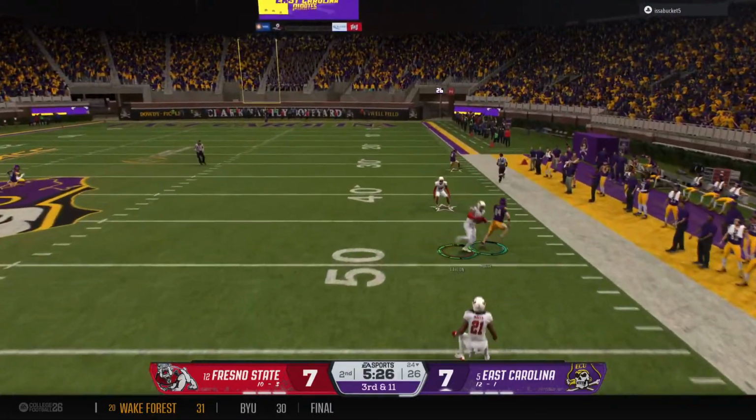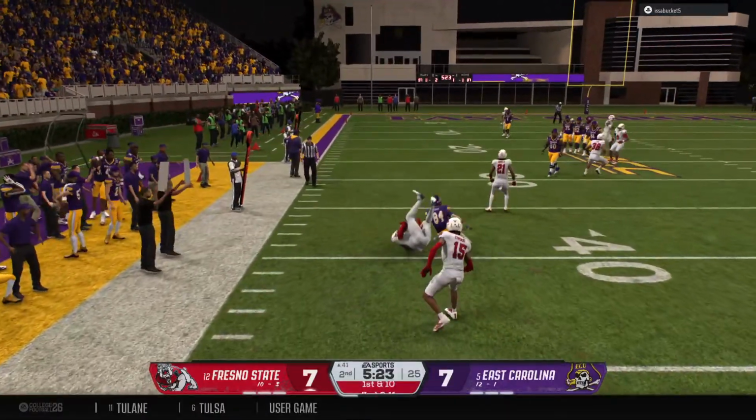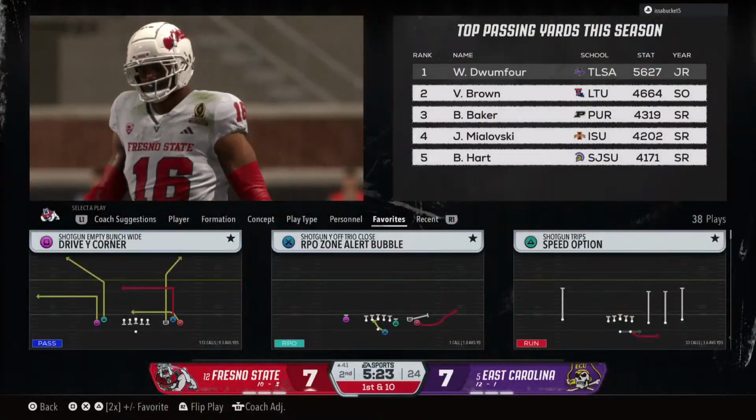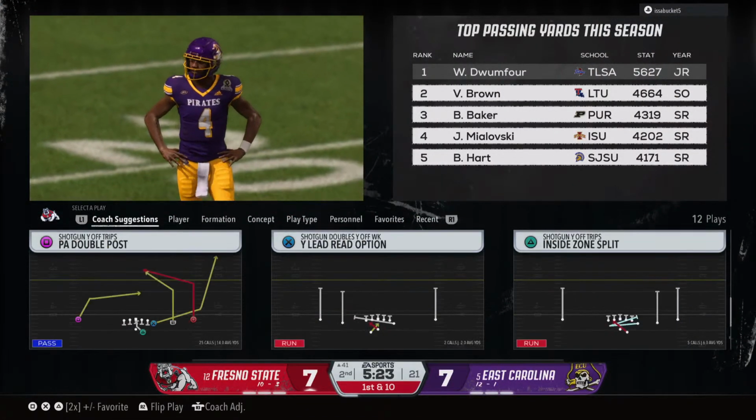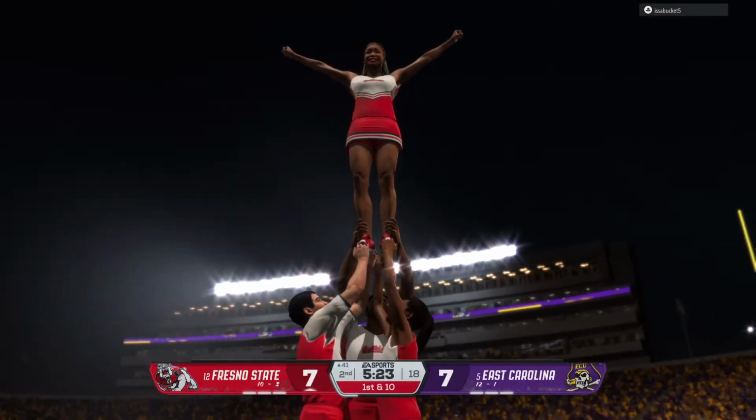Looks right and lets it fly. The ball is picked off. Boom. And that's a solid return after the interception. That offensive coordinator is going to have some choice words for his quarterback over the phone on the sideline after that throw. You have to be more careful with the football.